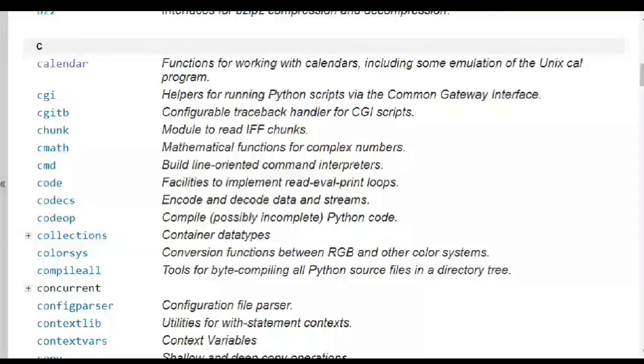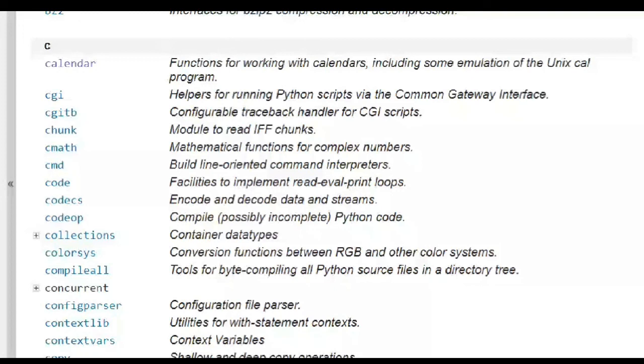So one more point you can observe is this calendar folder. You can imagine the modules to be folders wherein you are grouping similar things. Inside the calendar module, you can find all the functions related to calendar operations. In the CMath module, you can find all the functions related to complex numbers. So this is like the folders and directories that you create on your desktop.